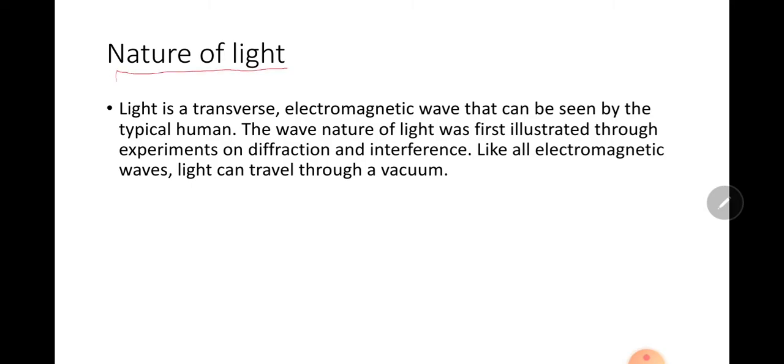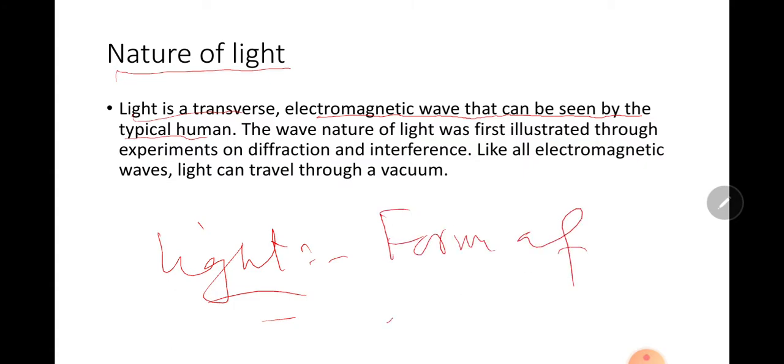Nature of light. Light is a transverse electromagnetic wave that can be seen by the typical human eye. First I will explain light. Light is a form of energy with the help of which we can see. Light makes things visible in almost all ranges.